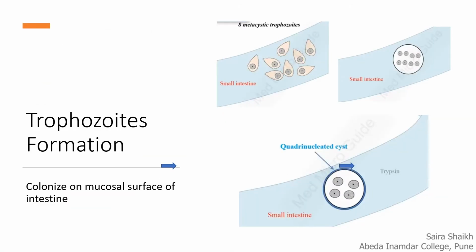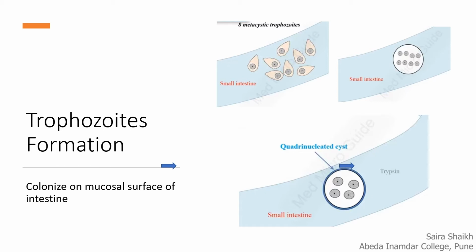Cyst is the infective form of the parasite. They get ingested along with contaminated food and water. They reach the stomach and then the intestine. When they reach the intestine, they reproduce. They colonize.